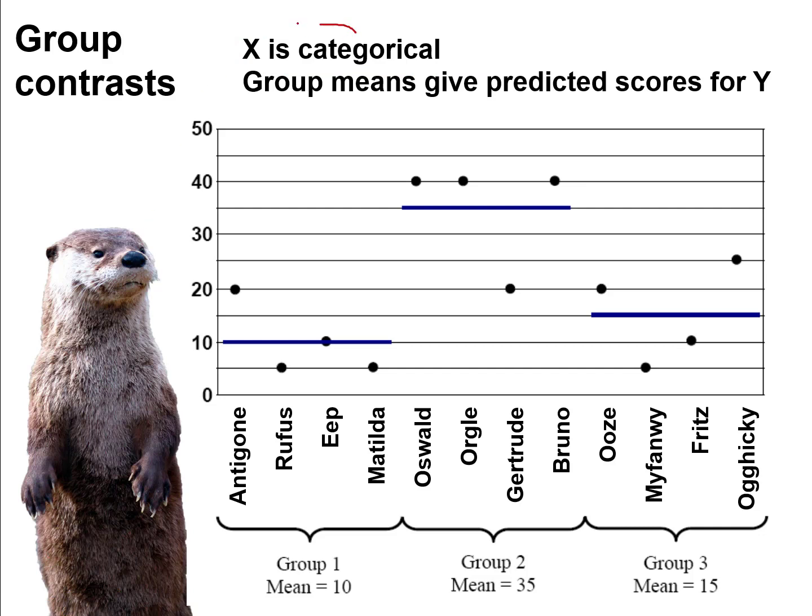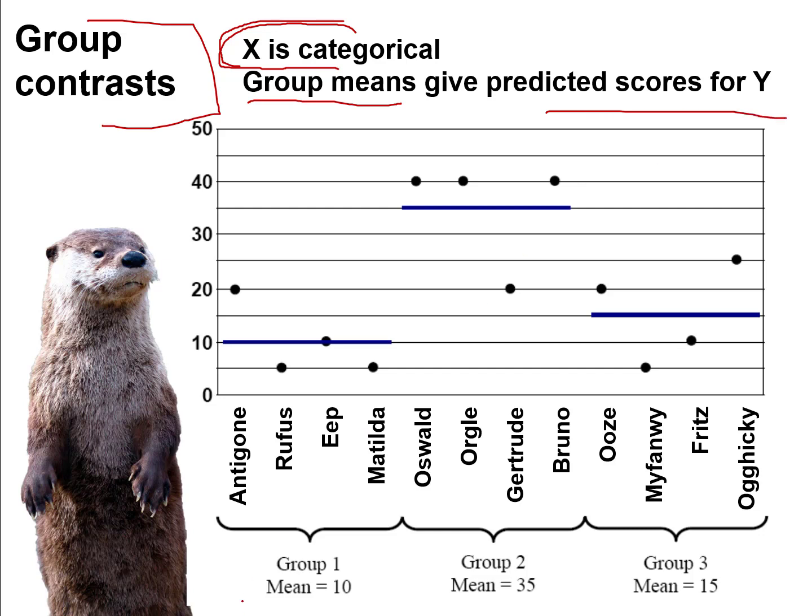And when I have a categorical X variable, when I'm making multiple group contrasts and I have more than 2 groups, we can take a shortcut to getting predicted scores on Y. We actually don't have to plug in that regression equation, although we'll see later on, we actually could and it will still work. But a shortcut we can take is simply whatever your group mean is, that's your predicted score for Y.